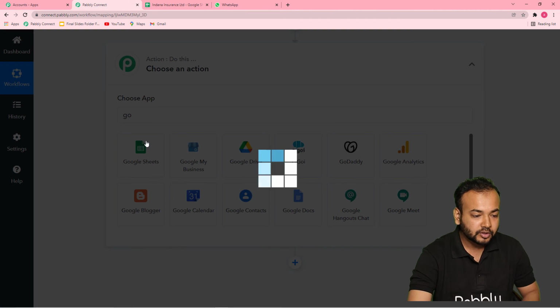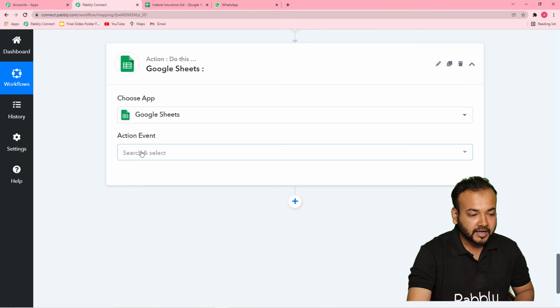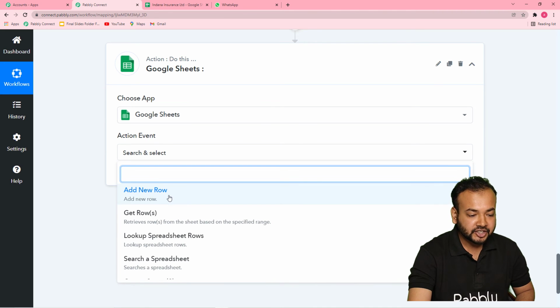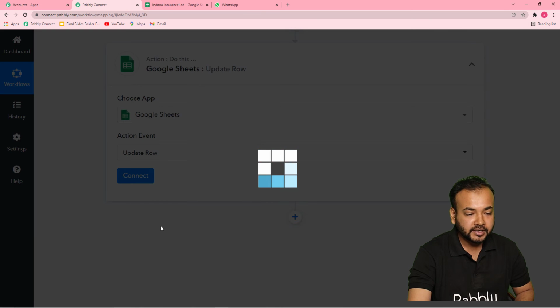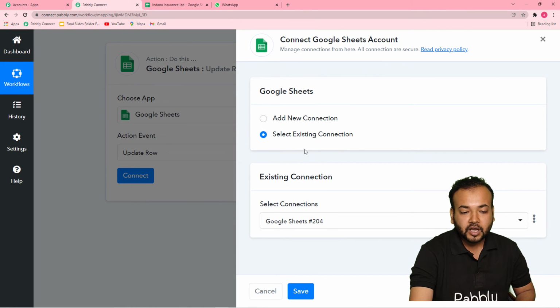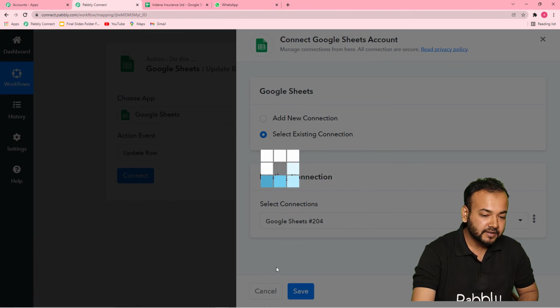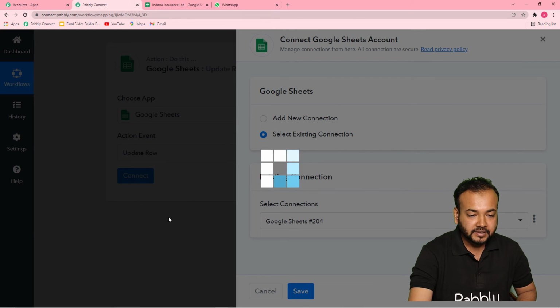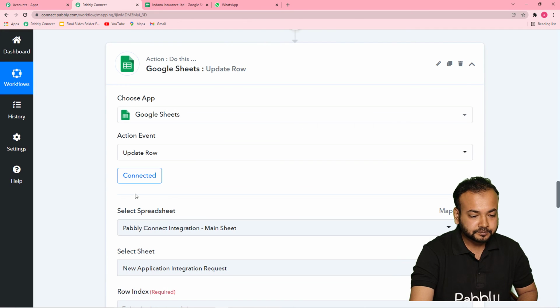So choose your Google Sheet application, and now select the action event as update row. You will find this update row option here. Click on it and click on this connect button, and from this window we can select this existing connection option because we have already made a connection before in this workflow with Google Sheets. Click on save here and we'll be connected with our spreadsheet application.